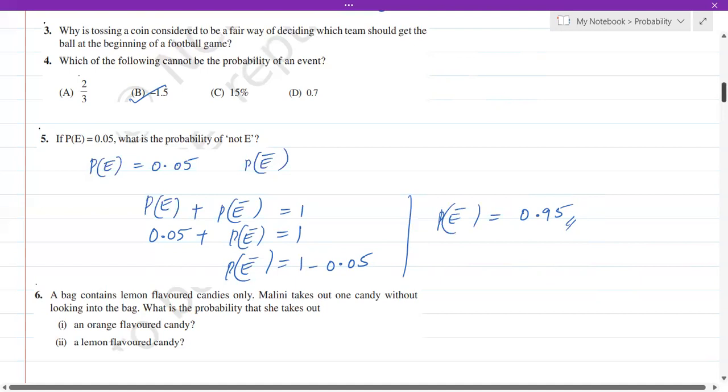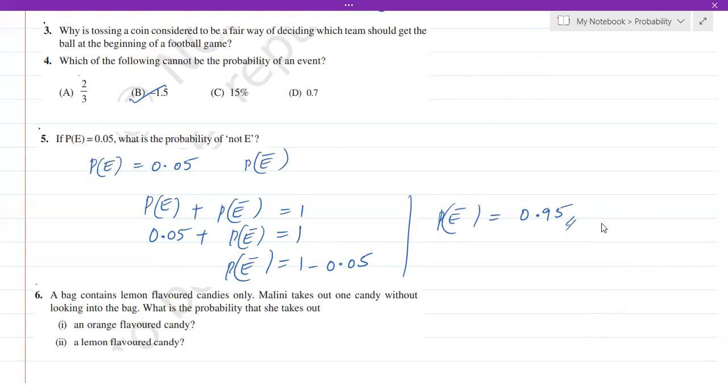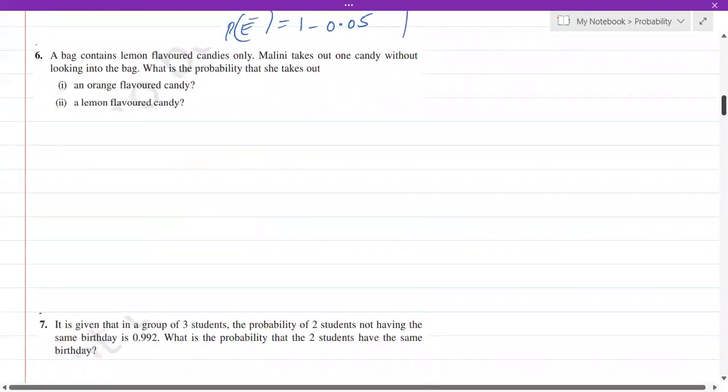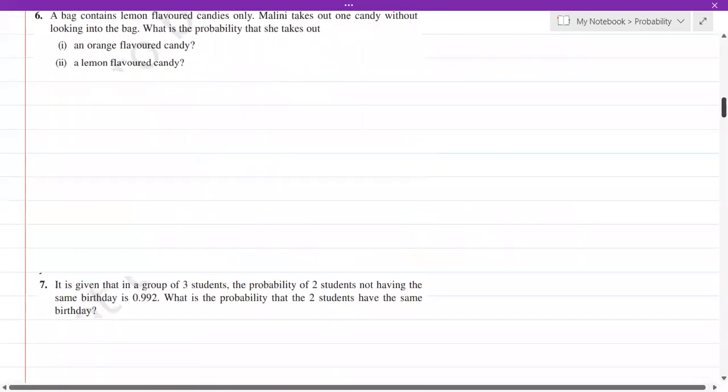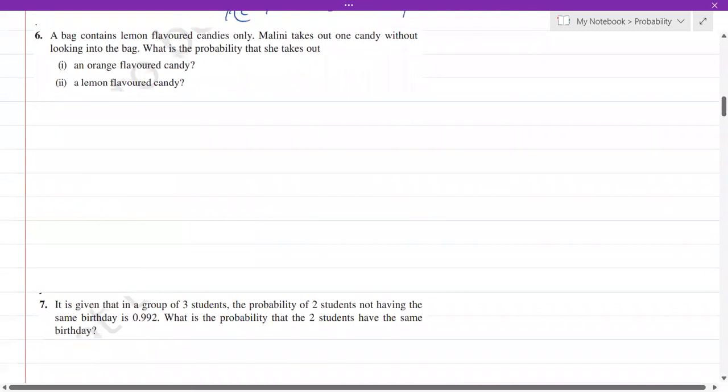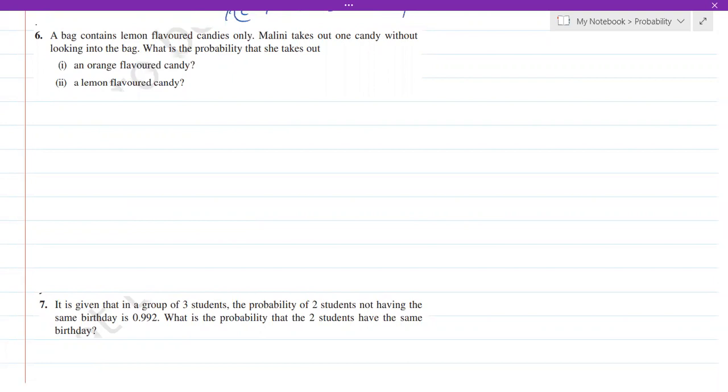Let's get into the next question. A bag contains lemon flavored candies only. So there is a bag which has candies whose flavor is only lemon. Malini takes out one candy without looking into the bag. What is the probability that she takes an orange flavored candy?